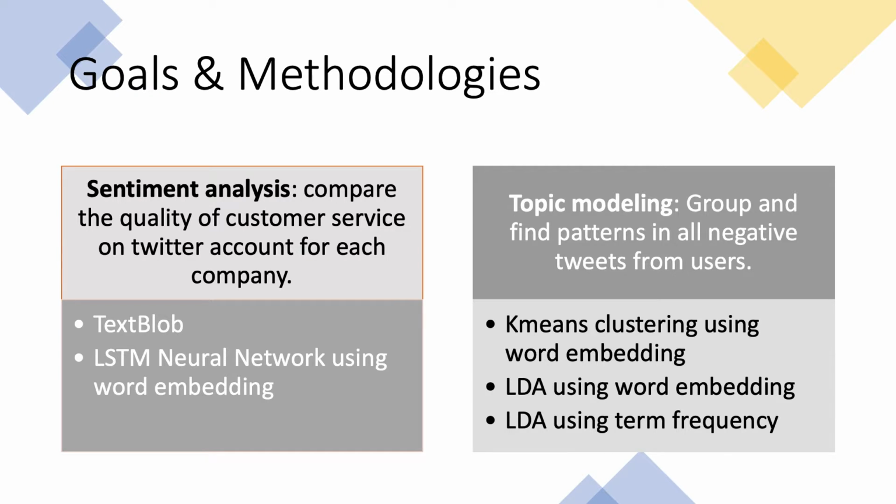The second goal is doing topic modeling to group and extract information in all negative tweets from users. I use three methods in this section. First is k-means clustering using word embedding, then LDA approach using word embedding and term frequency separately.